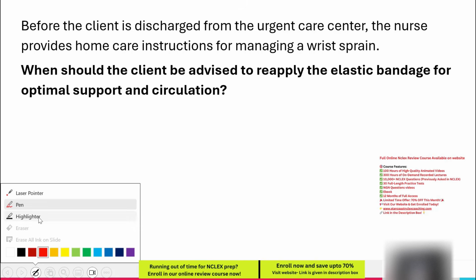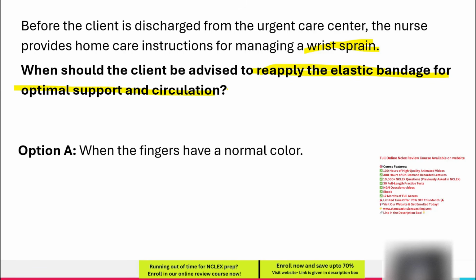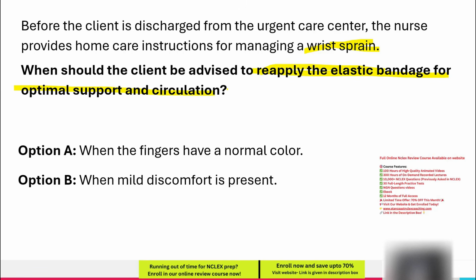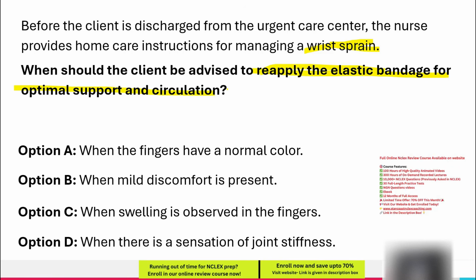Before the client is discharged from the urgent care center, the nurse provides home care instructions for managing a wrist sprain. When should the client be advised to reapply the elastic bandage for optimal support and circulation? Option A, when the fingers have a normal color. Option B, when mild discomfort is present. Option C, when swelling is observed in the fingers. Option D, when there is a sensation of joint stiffness.